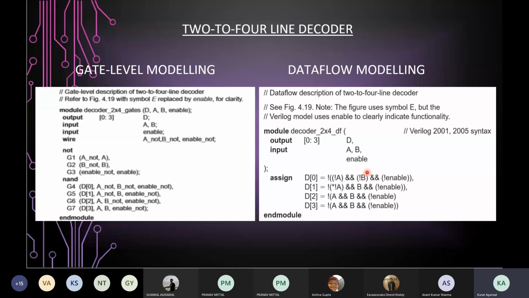Around 2 to 3 errors are present in the data flow modeling code, one of which is this star mark. It should not be present here, it makes no sense. Similarly, there are some other typos present in the data flow modeling code which I want you all to point out. So let's just go ahead. Anyone?